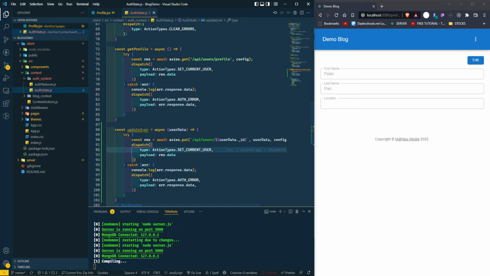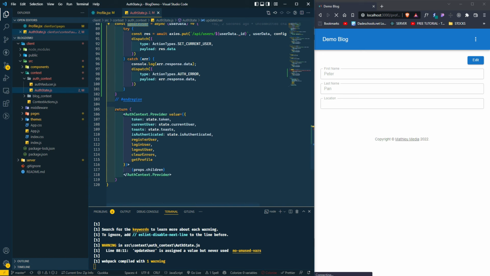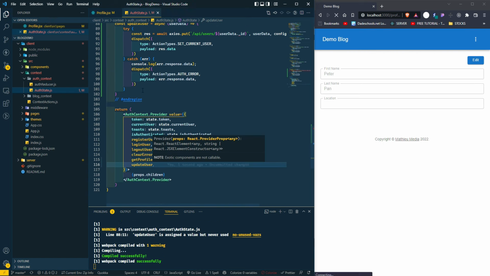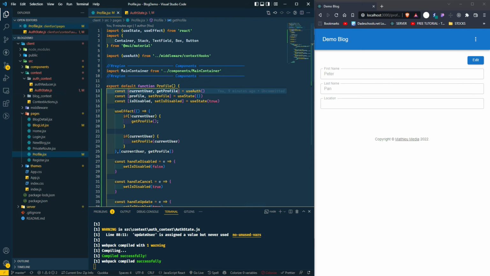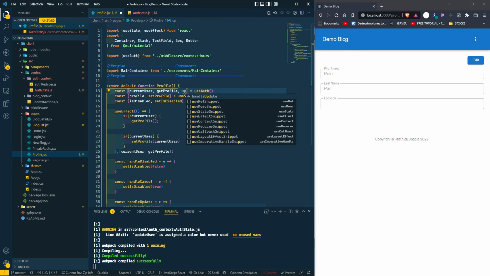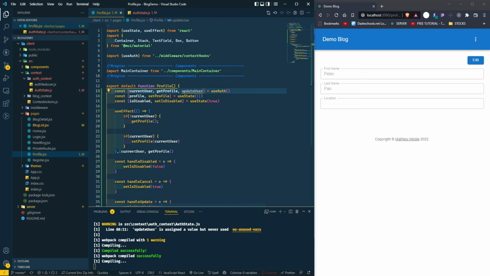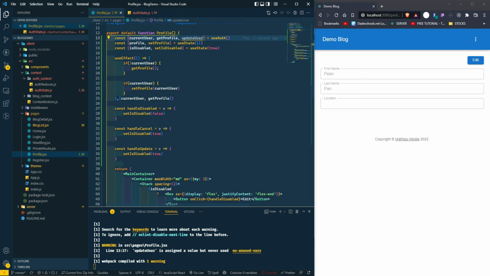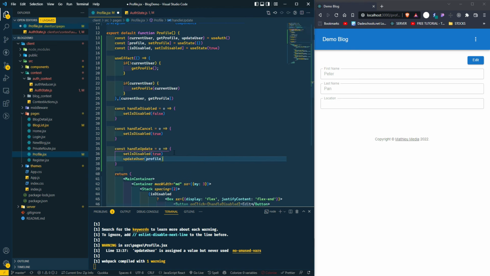Once we do that, we're gonna go down also and export update user, and now in our profile we can do update user function. Now when we do handle update, we're gonna just call update user and pass it the profile.